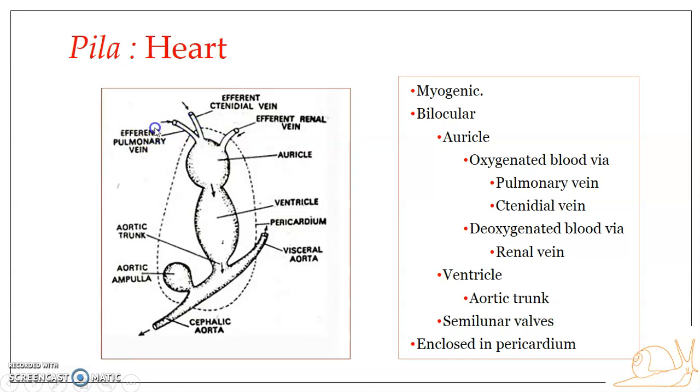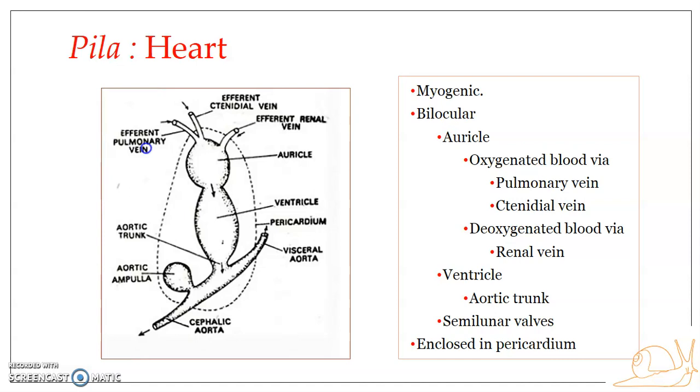So what is efferent referring to? We have two terms, afferent and efferent. When we looked into the respiratory structure, we saw that the afferent tenedial vessel enters the tenedium, and the efferent tenedial vessel came out, isn't it? If you are speaking about an afferent vessel with reference to a particular organ, it means that the vessel is ending in that organ, and it takes the blood towards the organ.